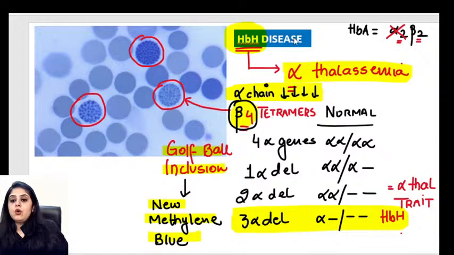So remember, all these things that I've highlighted in yellow are questions. Quick recap: HbH disease, alpha thalassemia, how many genes deleted? 3 genes deleted. Beta 4 tetramers give you what kind of an appearance? Golf ball inclusion. On which stain? On new methylene blue stain.